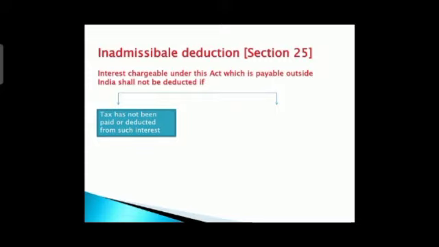Now what they are saying here, see, we are charging interest, right? Outside India, obviously we are going to charge, but if you have not paid that tax or deducted from such interest, okay? And second thing is what? There is no person in India who may be treated as an agent, okay? So what they are saying here, if you have taken a loan from an NRI and made payment to the NRI without deducting tax on interest, then the Indian will not take deduction for these things, okay?